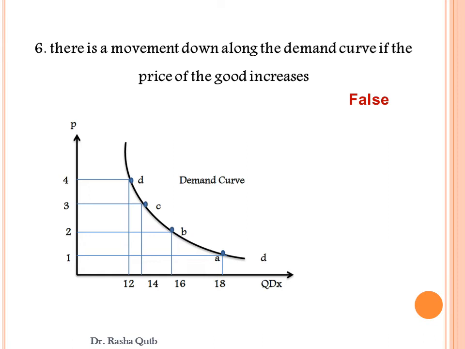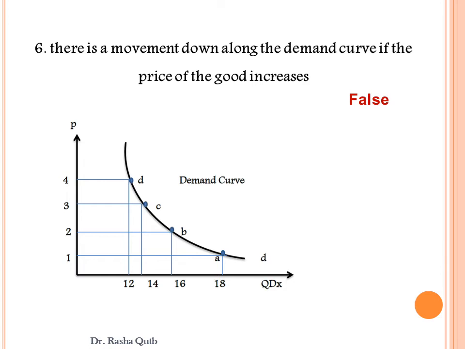In this case, when the price of the good increases, say from £1 to £2, we are moving from point A to point B, and the quantity demanded would decrease from 18 units to 16 units.